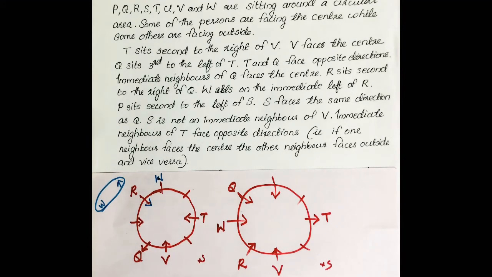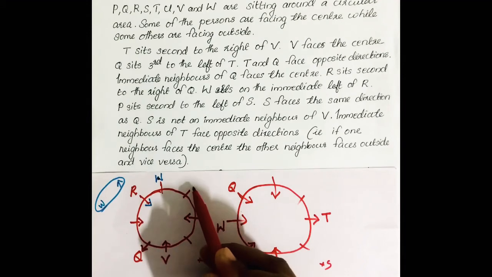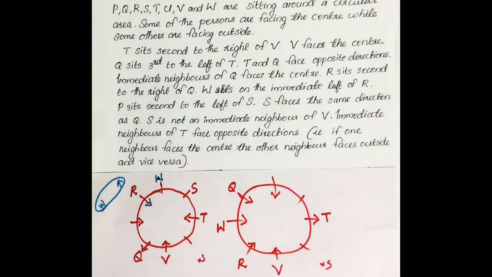S is not an immediate neighbor of V. And it is given P sits second to the left of S, and S and Q face the same direction. So in this question, Q is facing center, so S is also facing center. In this case Q is facing outside, so S should also be facing outside. So in this case S cannot be here, because that place is already facing towards center. S should be facing outside. So only S can be here.